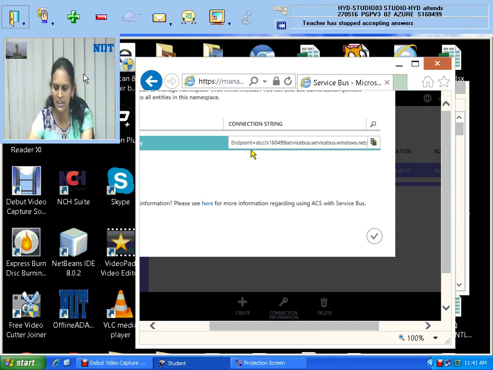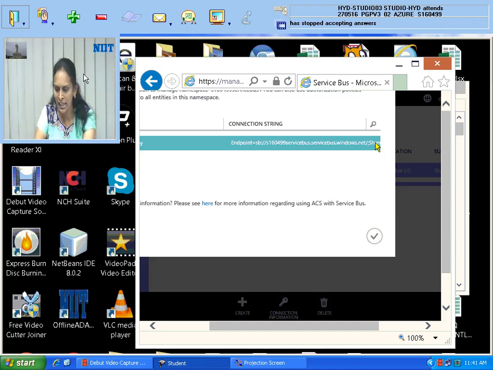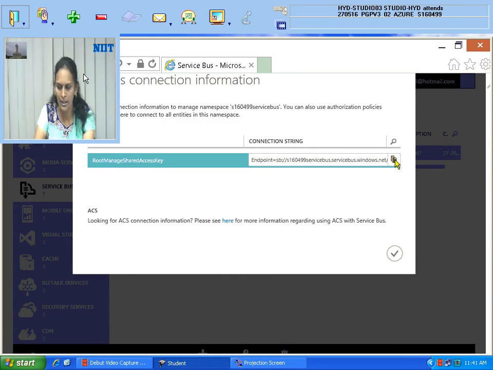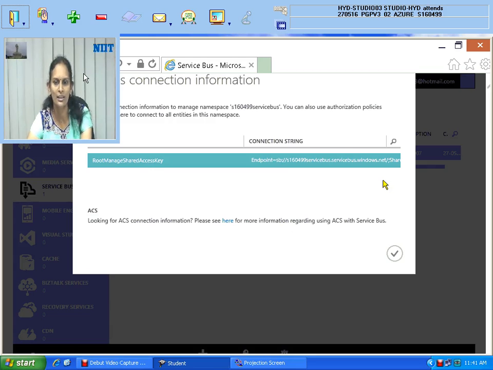So now you can see, boys and girls. You see here there is an arrow. Are you seeing? There is one button. Please check. Let me maximize so that you can check. See, when I place the pointer here, can you see there is a button as an icon, that if you click, this connection string will be copied into the clipboard? That means into your RAM. Like when you select and press Control C, Control C means copy. Like that, when you click on this, it will be copied. Is it clear, Rohini Center student? Okay.